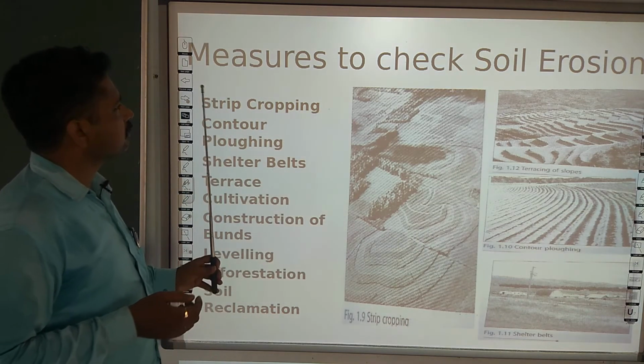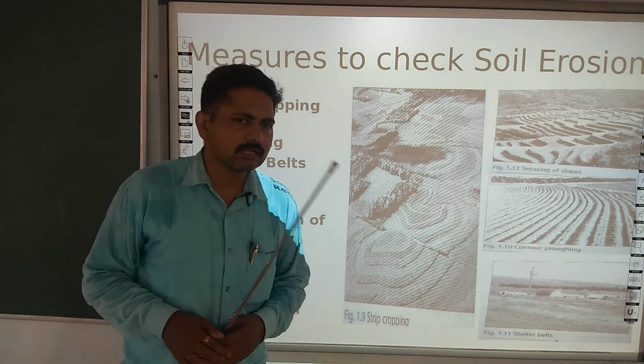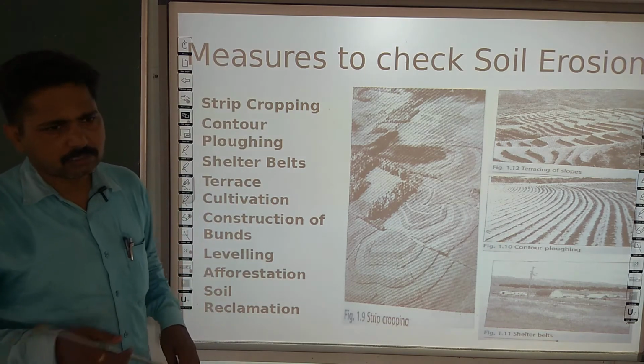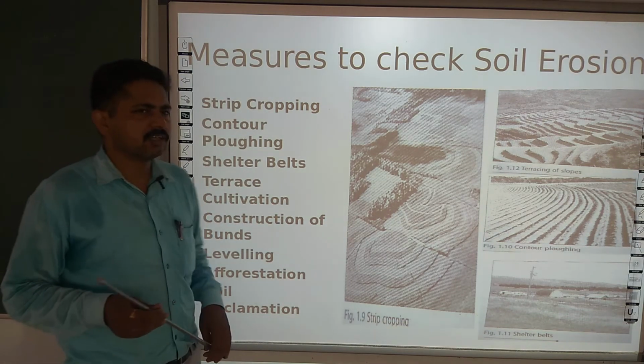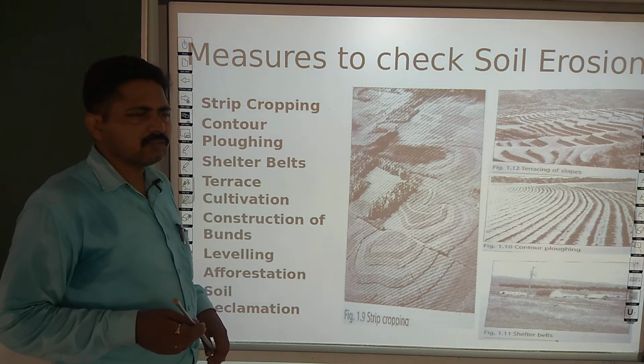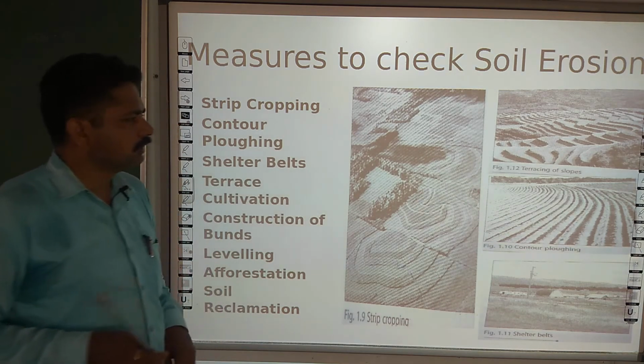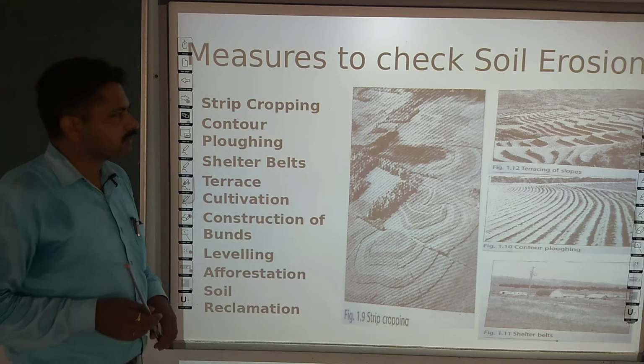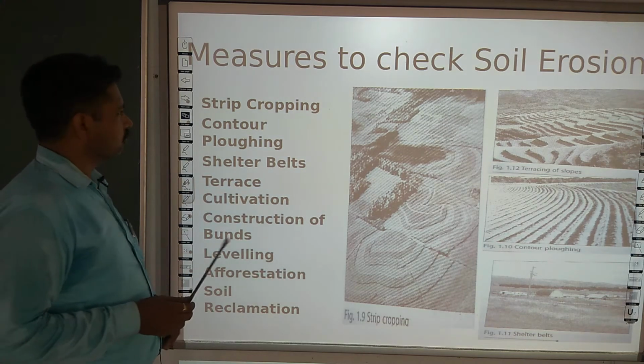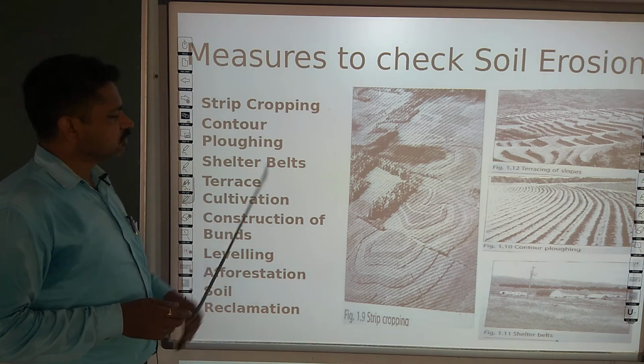Next, we have to discuss the measures to prevent soil erosion. Certainly, soil is very beneficial, and that is why it becomes essential for us to protect it. Here are some measures through which we can protect our soil resources. Among them, the very first is strip cropping.